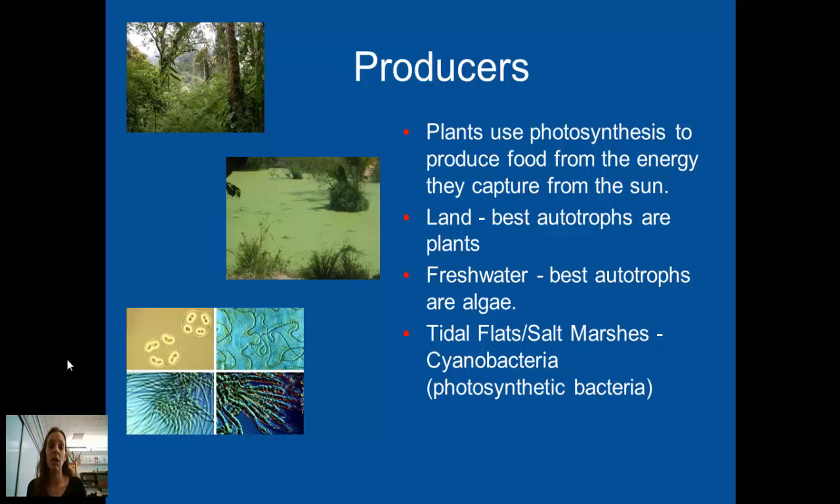So on land, the best autotrophs are plants, the organisms that are able to most effectively create their own food. In water, the best autotrophs are algae. And then in tidal flats and salt marshes are cyanobacteria, which are basically bacteria that can create their own food. And also, if you remember from last semester, cyanobacteria were the very first living organisms on the planet. They first evolved about 3.5 billion years ago. So these are three different types of producers living in three different types of ecosystems.